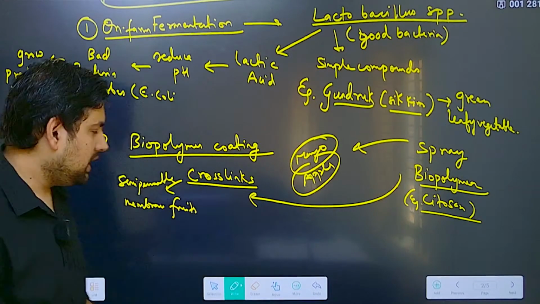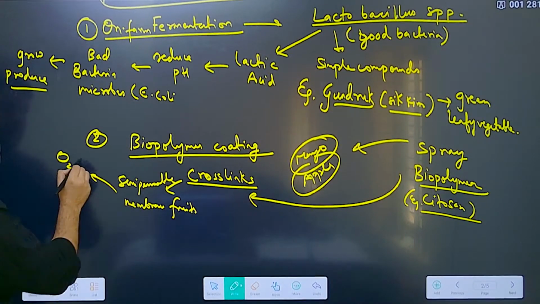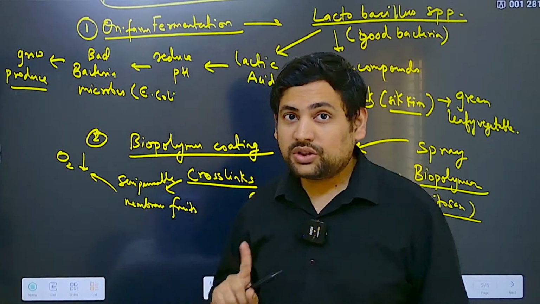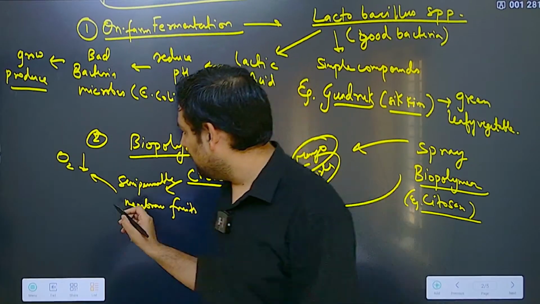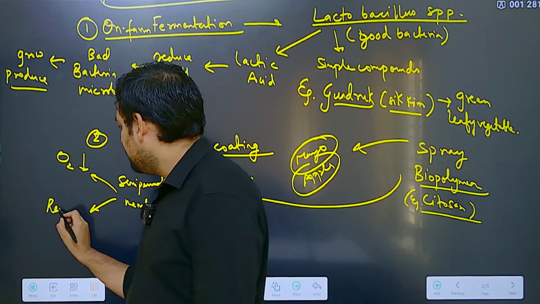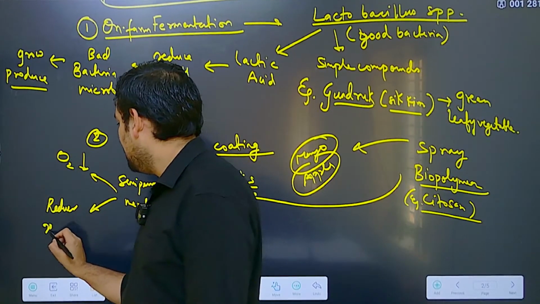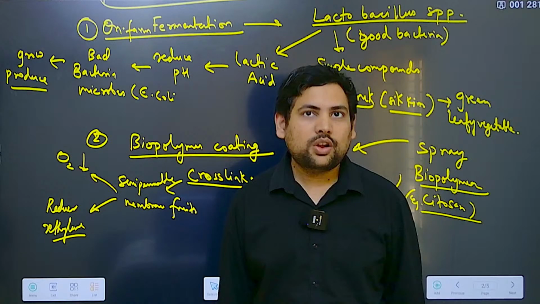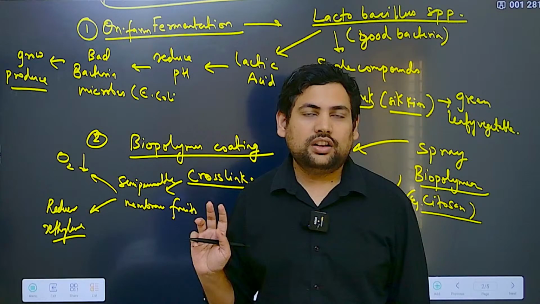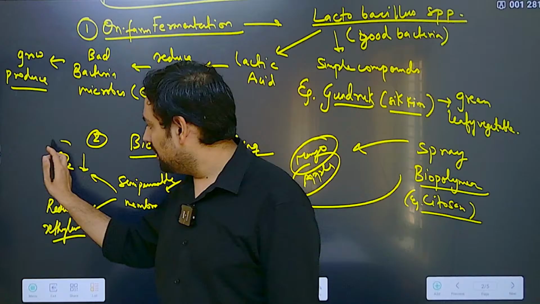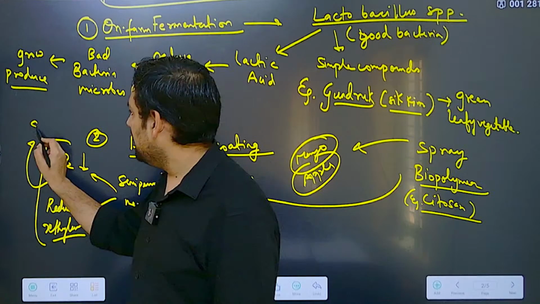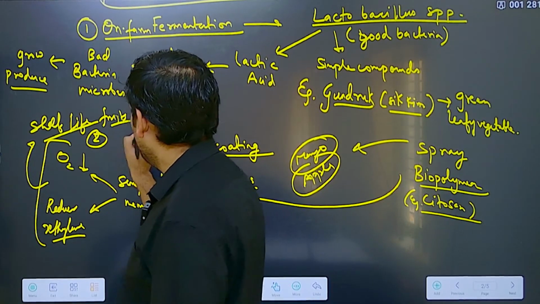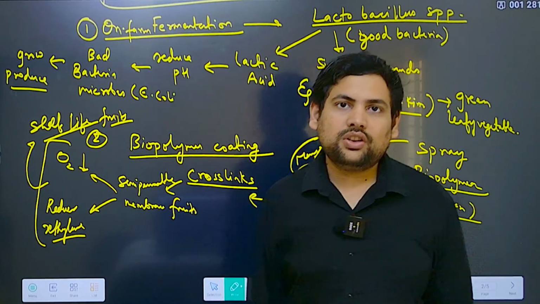Okay, first thing, that it reduces the supply or cuts the supply of oxygen to it, because oxidation is what causes ripening, and the other thing is that it reduces the release of ethylene, which is the ripening hormone for all these fruits. Now, if both of these are stopped, what will happen? It will lead to increase in shelf life of these fruits, and then these can stay for a very long time.